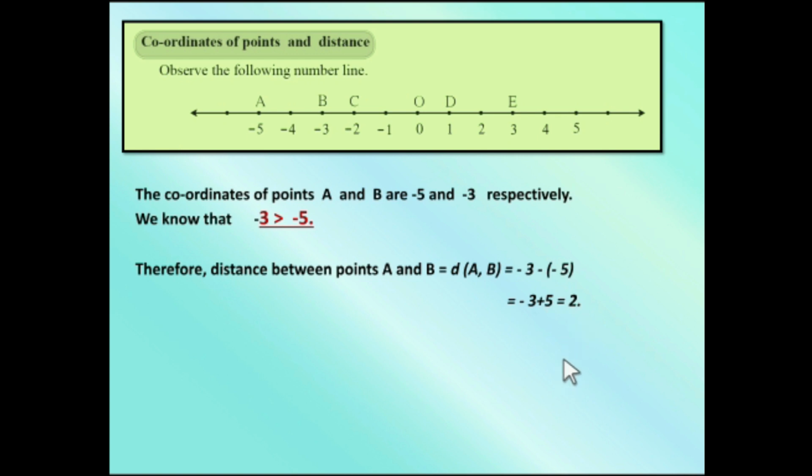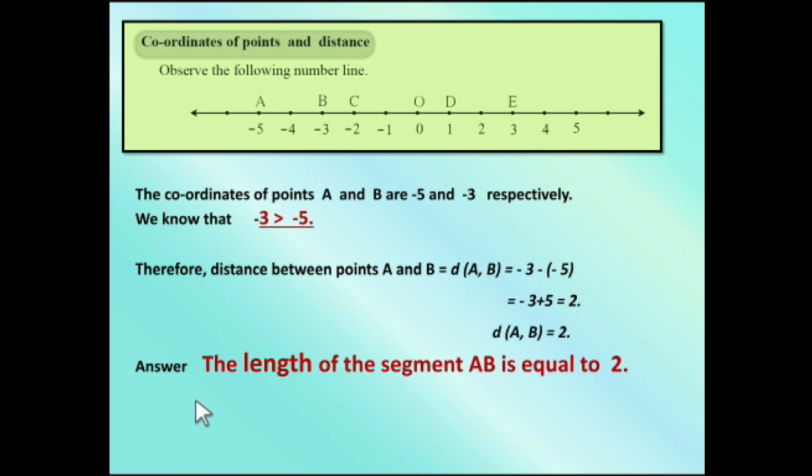Clear? Very good. So you write distance AB is equal to 2. Answer: the length of segment AB is equal to 2.